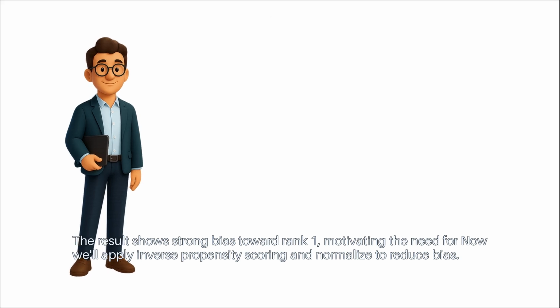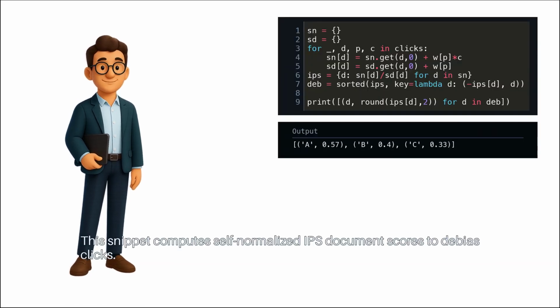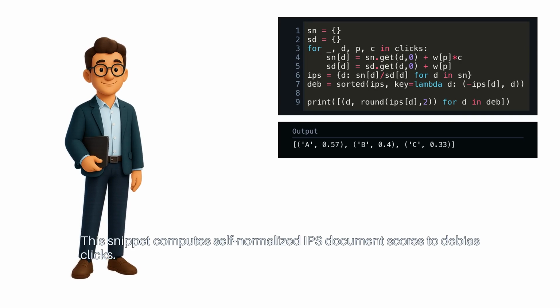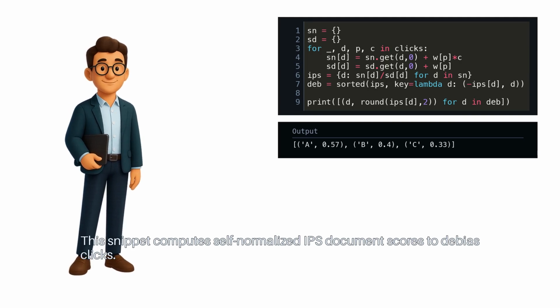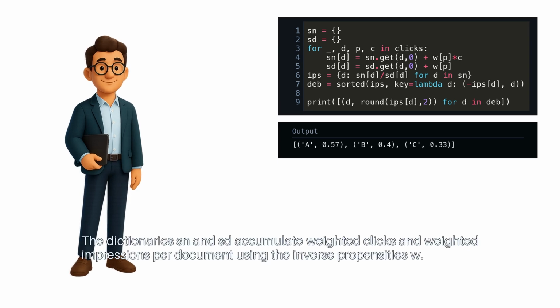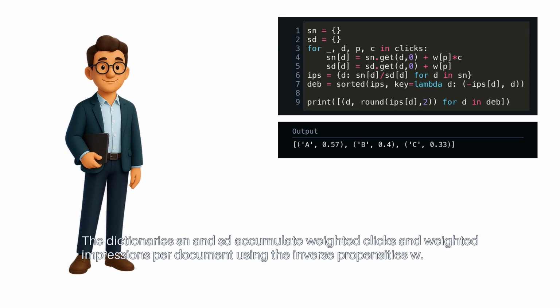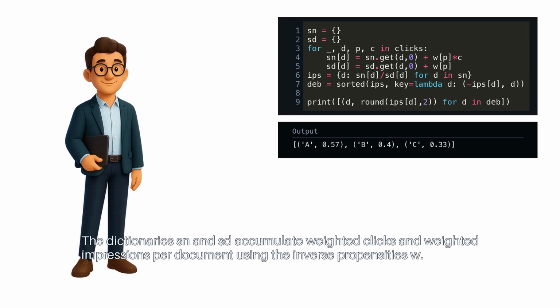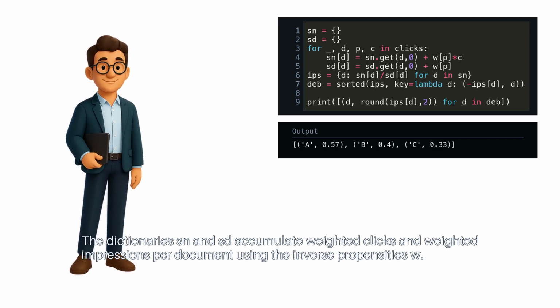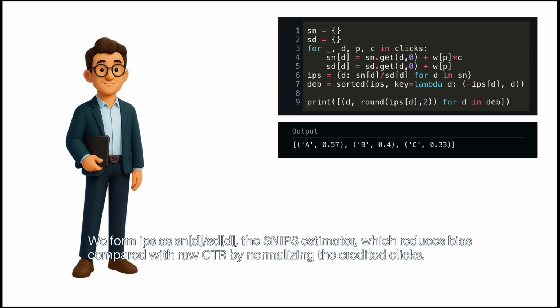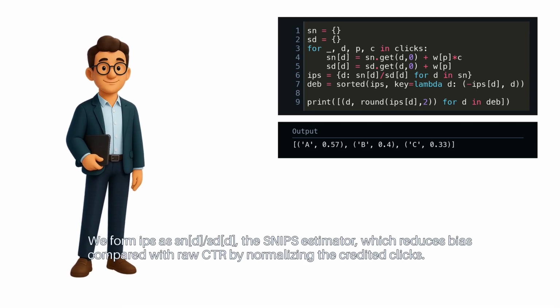This snippet computes self-normalized IPS document scores to debias clicks. The dictionaries SN and SD accumulate weighted clicks and weighted impressions per document using the inverse propensities W. We form IPS as SN over SD, the SNIPS estimator, which reduces bias compared with raw CTR by normalizing the credited clicks.